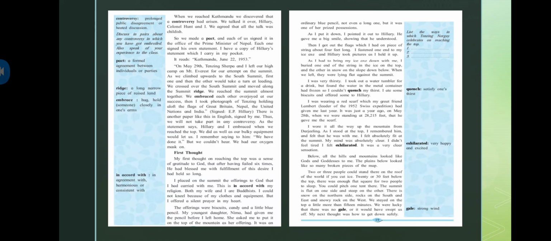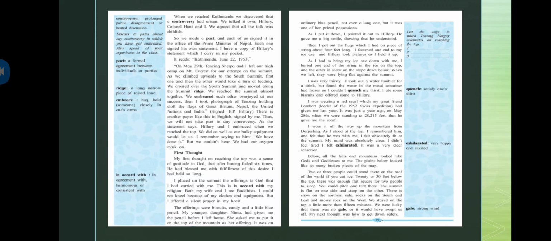My mind was absolutely clear. I did not feel tired. I felt exhilarated. It was a very clear sensation. So what he's saying, I've been wearing it all the way, since Darjeeling when we started. I was wearing it from that time, and as I was standing on the top, it was there with me. With that scarf, I had a feeling that he is there around me, or he is there with me.